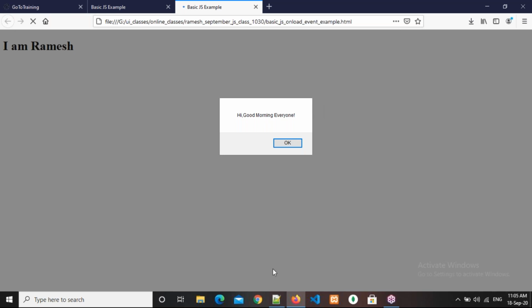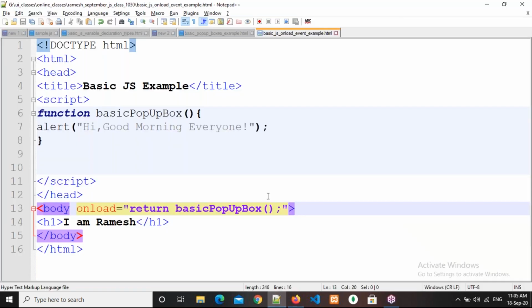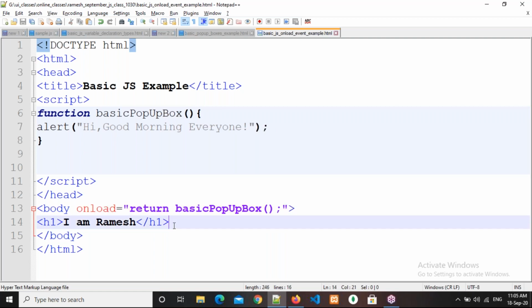This is called event binding, or function binding. That means we are binding a function to an event. Whatever you have written in a function, we need to attach it to an event. Then only that function will be executed.